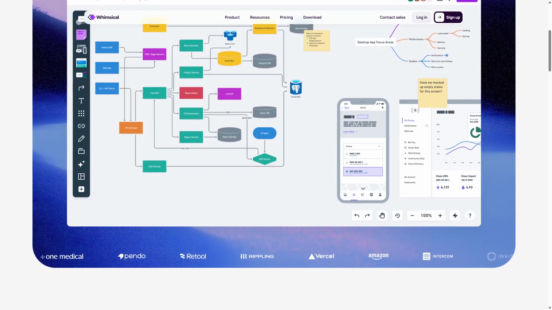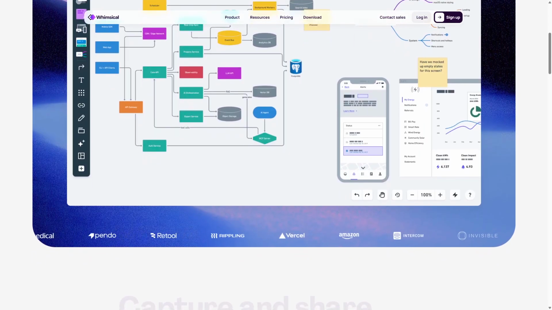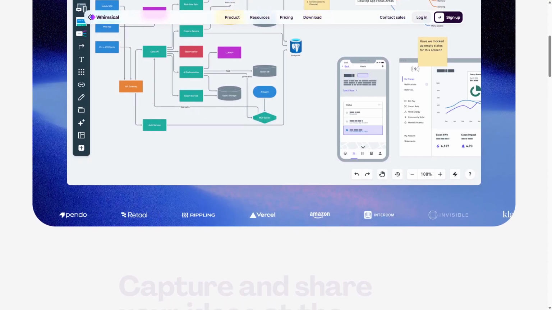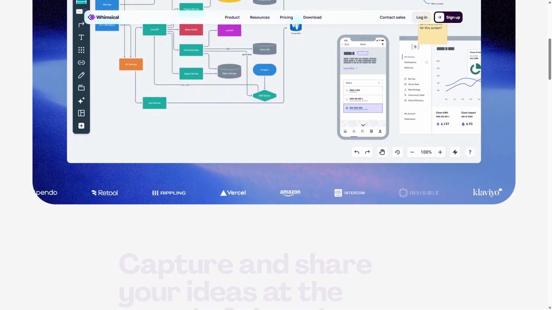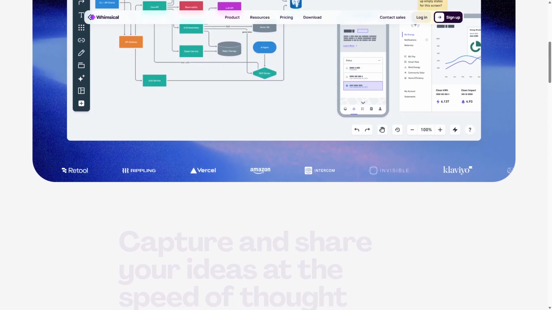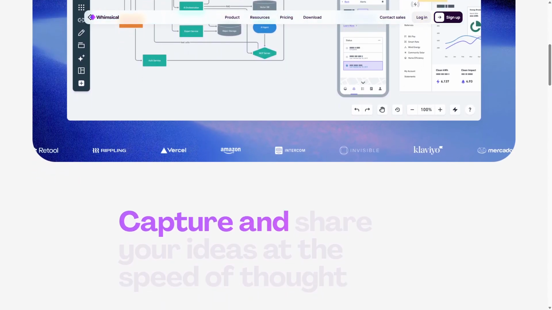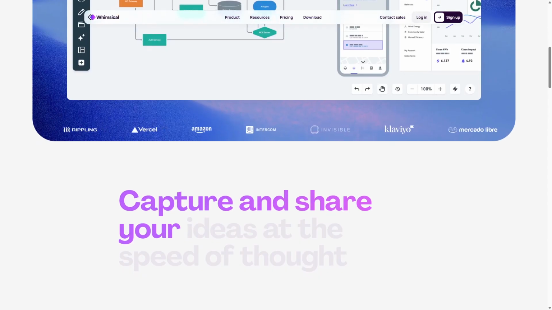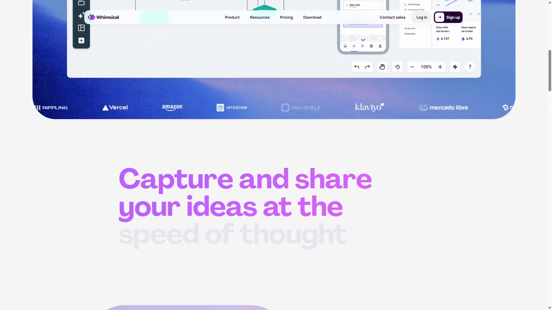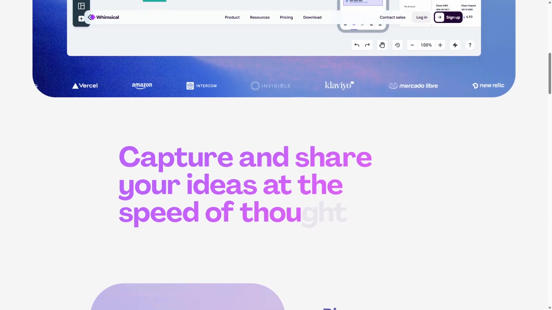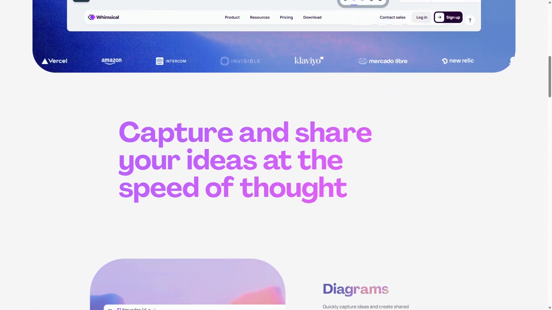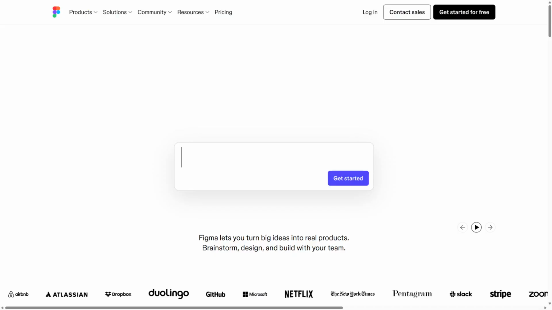However, Whimsical's limitations show when it comes to detailed UI design or prototyping, as it lacks the depth and precision tools found in more advanced software. The ideal user is a product manager, UX designer, or team lead who needs to visualize concepts rapidly and share ideas without the overhead of complex design workflows, as noted on Whimsical's official site.